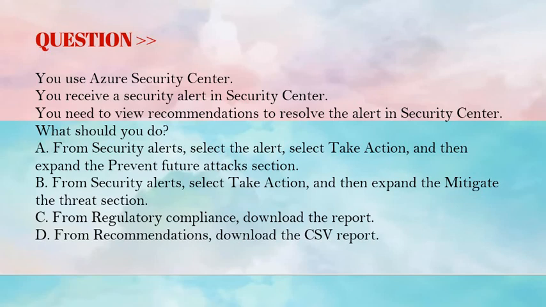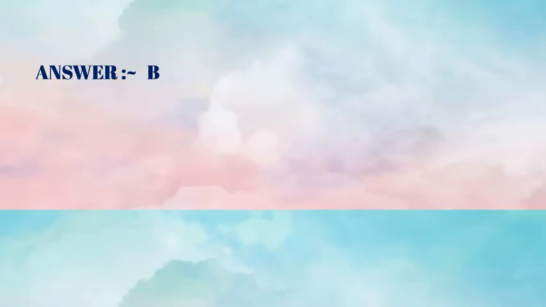Option B, from security alert, select take action and then expand the mitigate the threat section. Option C, from regulatory compliance, download the report. Option D, from recommendations, download the CSV report. The correct answer is option B.